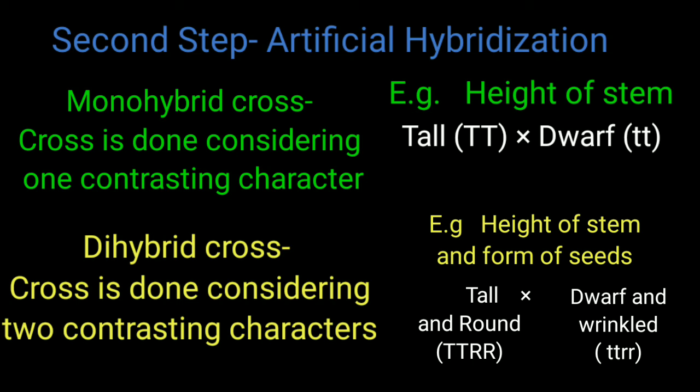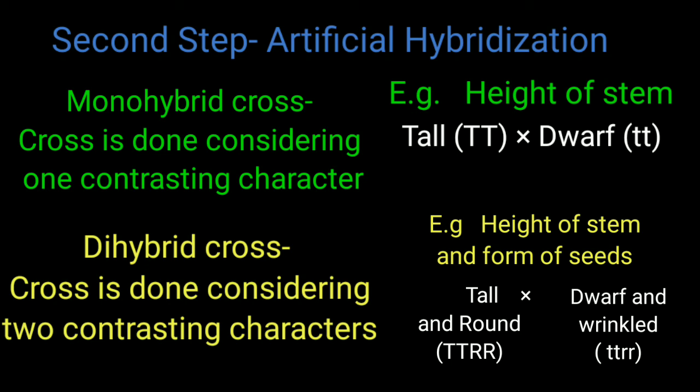And the dihybrid cross is done when two contrasting characters are studied together in that particular plant. Say for example, height and the shape of the seeds. There, one will be dominant and the other will be recessive. In that way, he did the crosses by adopting the artificial hybridization method.